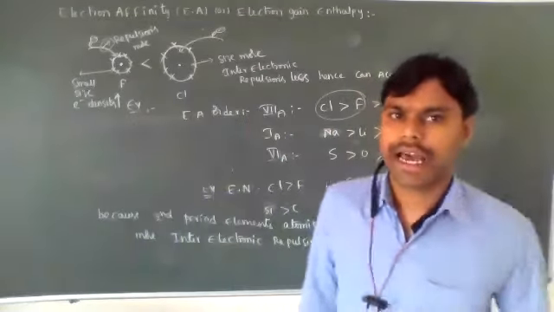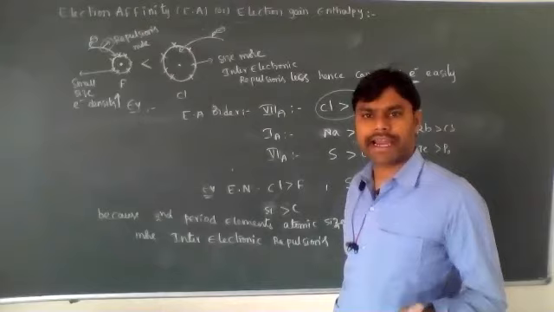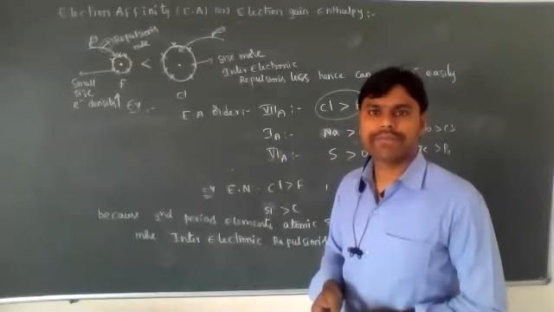So this is about electron affinity, its important factors, and variation in groups and periods.